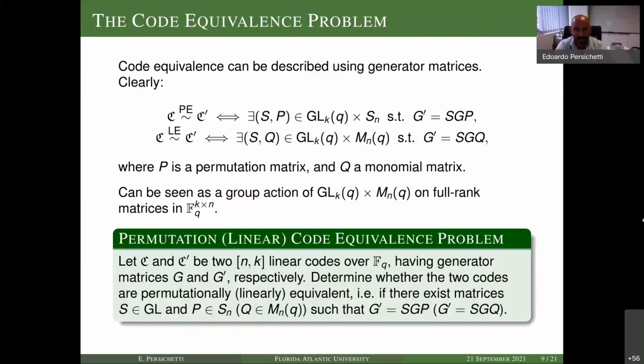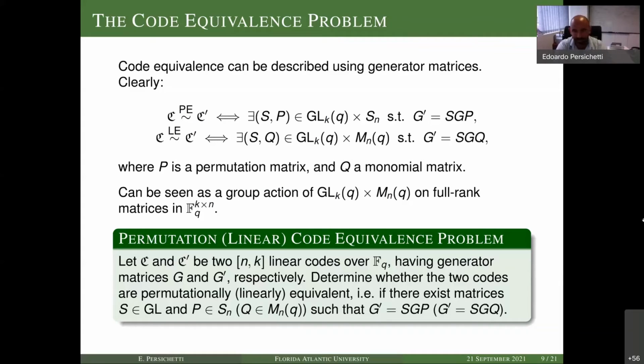So the code equivalence problem can be defined in two flavors, permutation and linear, depending on what notion of code equivalence you're using, by just producing two generator matrices G and G prime for the two codes and determining whether the two codes are equivalent or not. This is traditionally phrased as a decisional problem, although of course for cryptography we are interested more in the computational version of it: essentially finding a matrix S and a matrix P or Q that link the two codes.